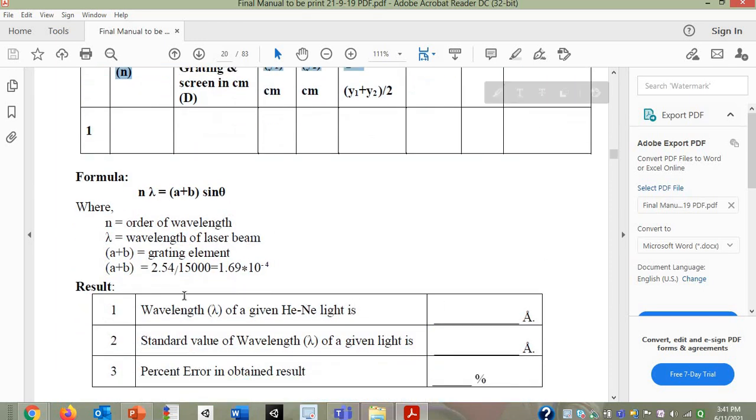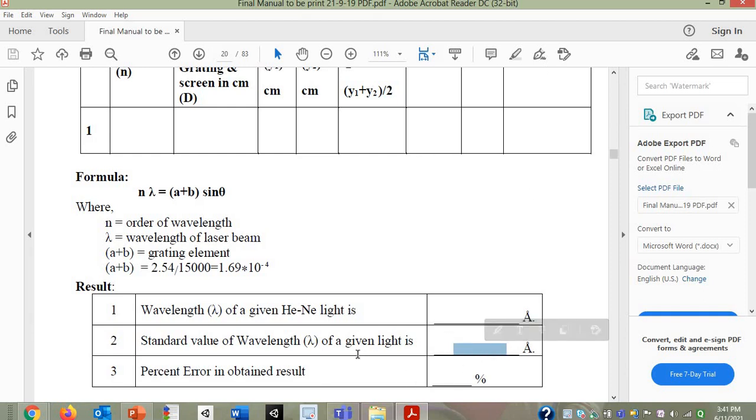In the result section, you are going to write the value of lambda. Then of course the HeNe laser source has its standard values. So you have to search for the standard wavelength of HeNe laser light. You will get that answer from Google. So you have to write that answer over here.